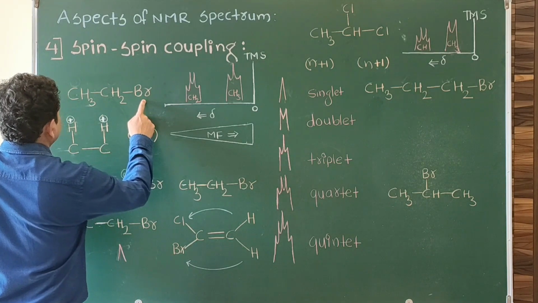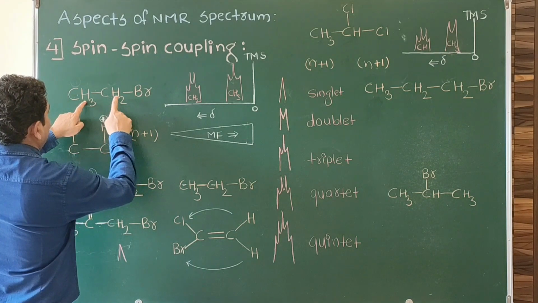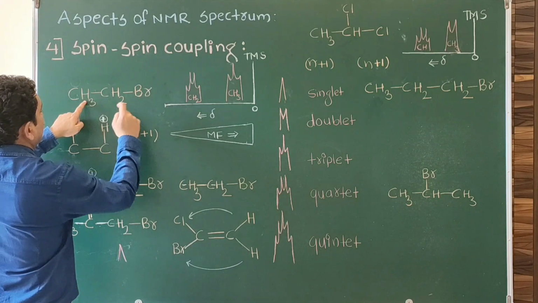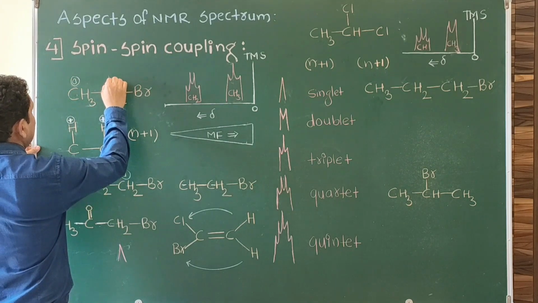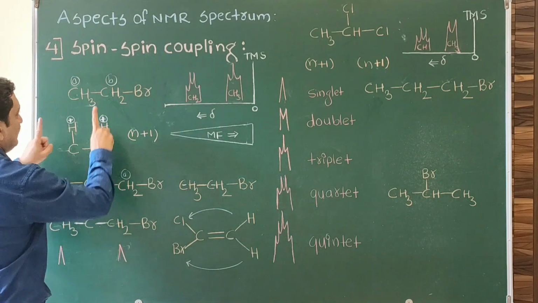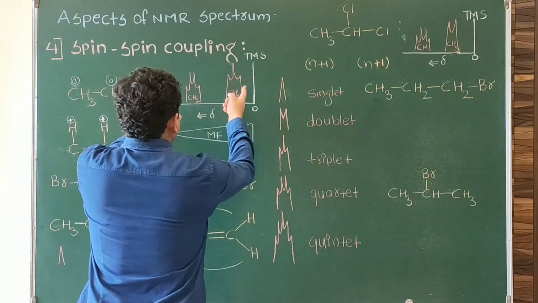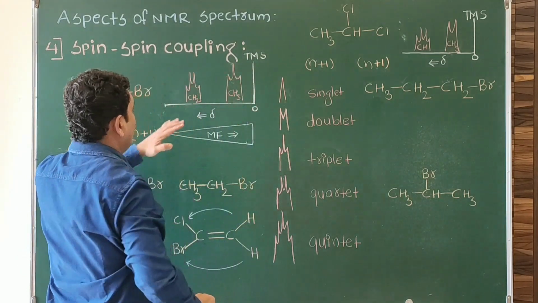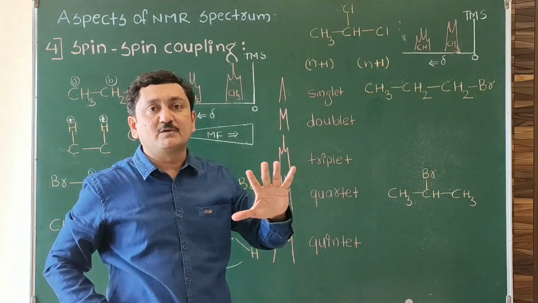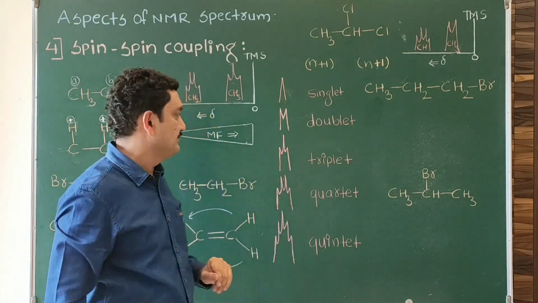CH3CH2Br. As we know, these hydrogens are non-equivalent because they have different chemical environments. So they will give different signals, one for CH3, another for CH2. We will get two signals. But here the signals appear in a split form. Why splitting of signal occurs and how it gives information regarding the environment of hydrogen, we have to see.